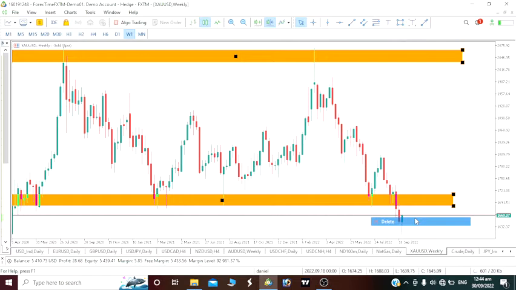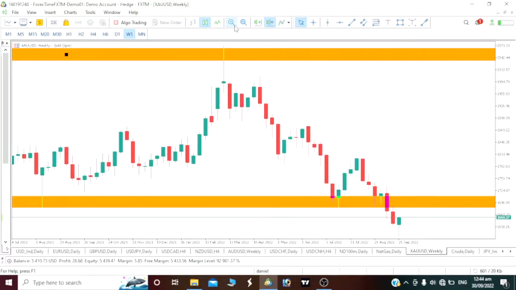And guess what? Price broke below it. We all know when we are trading support and resistance, once price breaks below a resistance level or it breaks below a support level, we tend to see price come back to test that level. Now take a look at it. This was the previous support level, right? And price kind of pushes up. Then once price broke below it, we all know that our price should actually come back to test the level it broke out from.